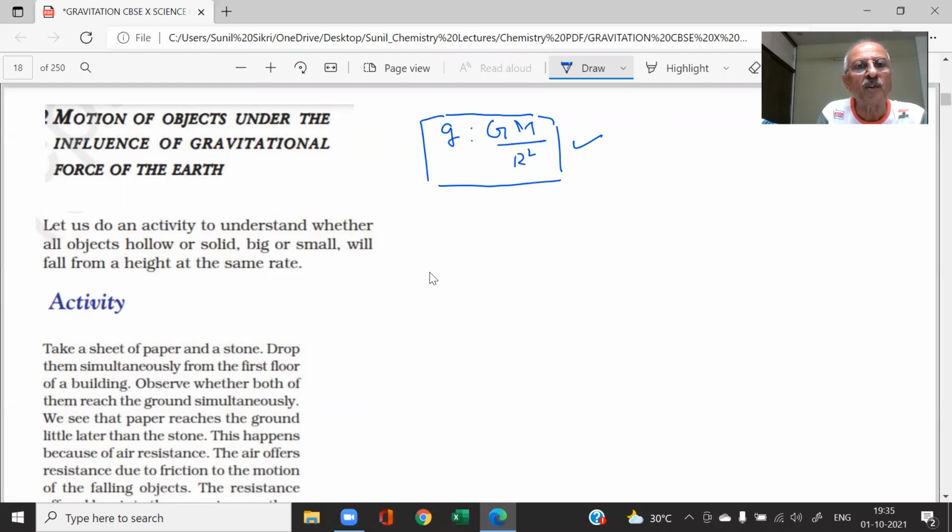So an activity: motion of objects under the influence of the gravitational force of the Earth. Let us do an activity to understand whether objects, hollow or solid, big or small, will fall from a height at the same rate. So how do we say that this will hold true? An experiment is done. You will take objects of different masses, it could be hollow, solid, big or small, and you will drop them from the same height and try to see the rate at which they are falling.